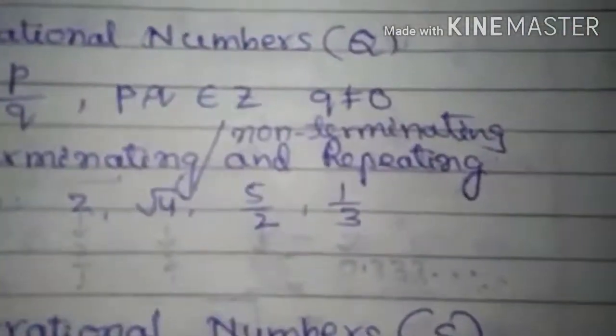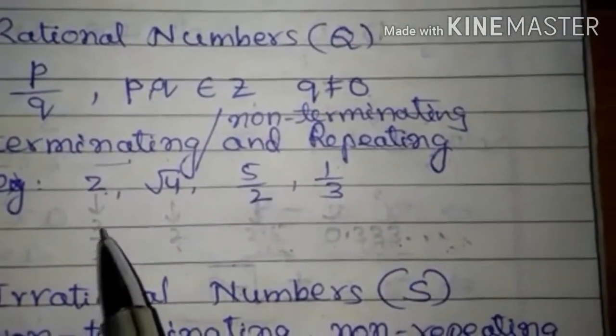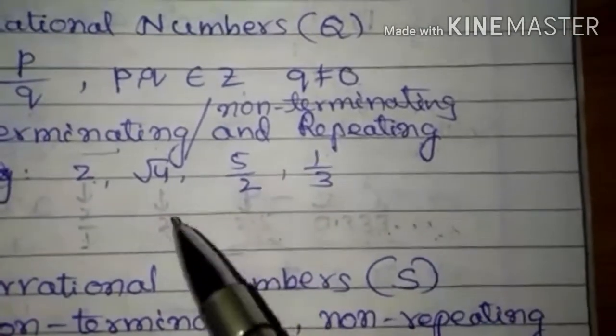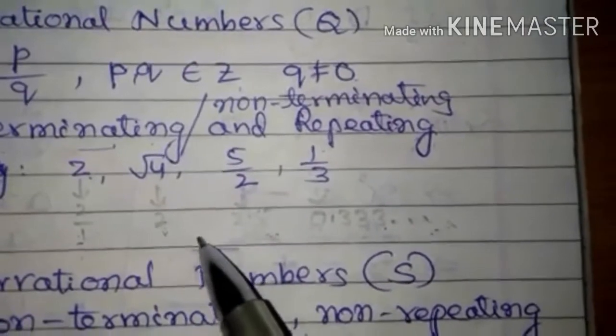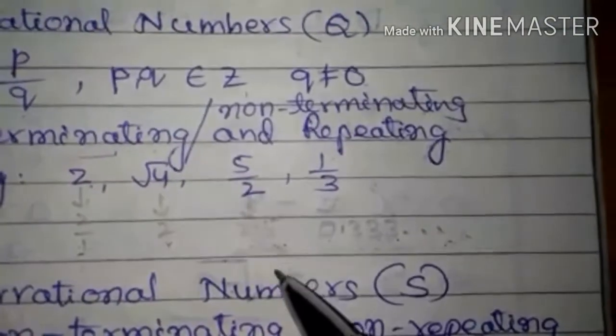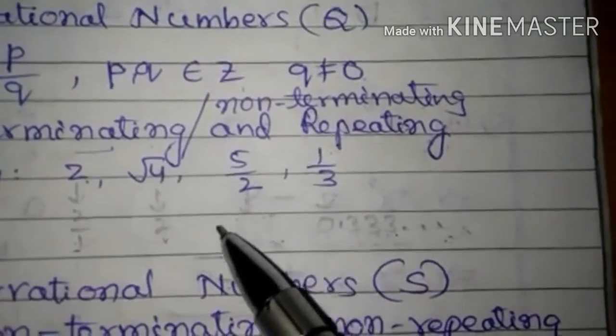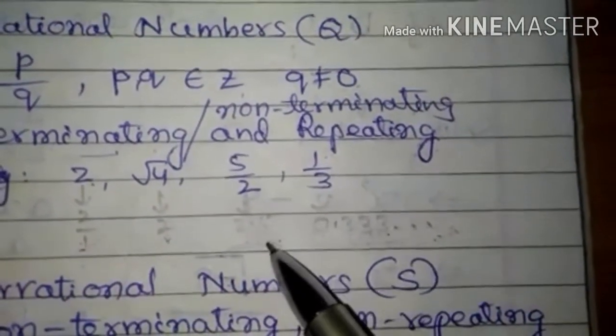For example, 2 can be written in the form of 2 by 1. Root 4, the value of root 4 is 2, can again be written as 2 by 1. 5 by 2, the value of 5 by 2 is 2.5. The decimal expansion of 2.5 is terminating, so it is a rational number.